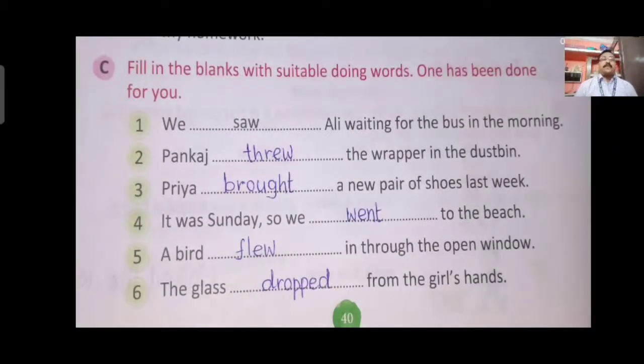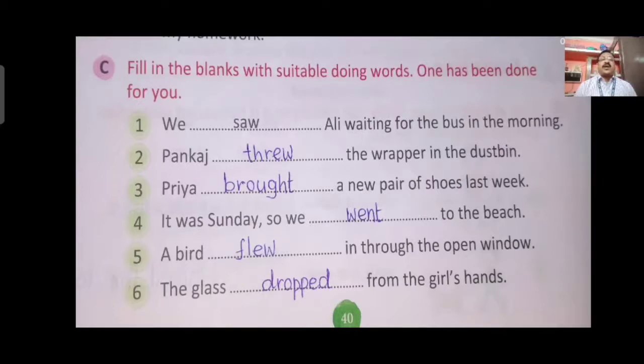Part C, fill in the blanks with suitable doing word. One has been done for you. We, blank, Ali waiting for the bus in the morning. We have to write the verb in the past form. So we saw Ali waiting for the bus in the morning. Second one, Pankaj threw the wrappers in the dustbin. Throw is the present form. As we have to write the past form, we write the past tense of throw, that is threw.